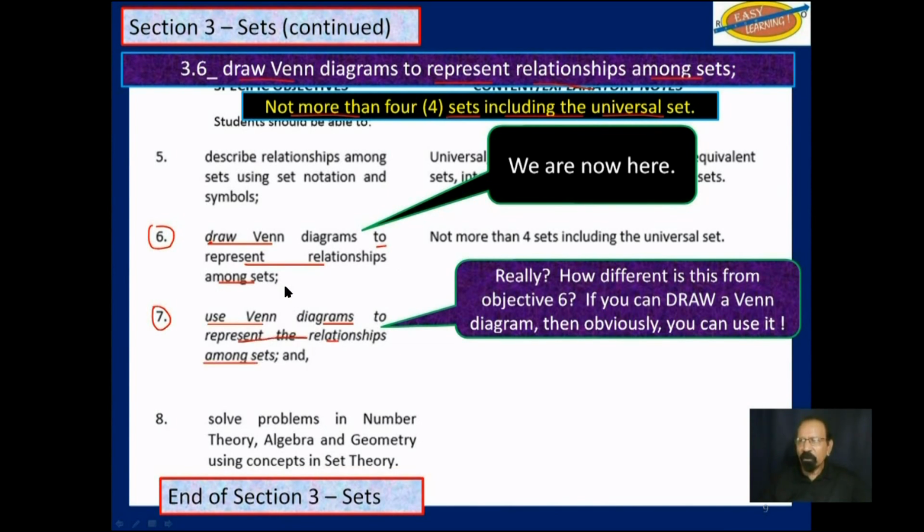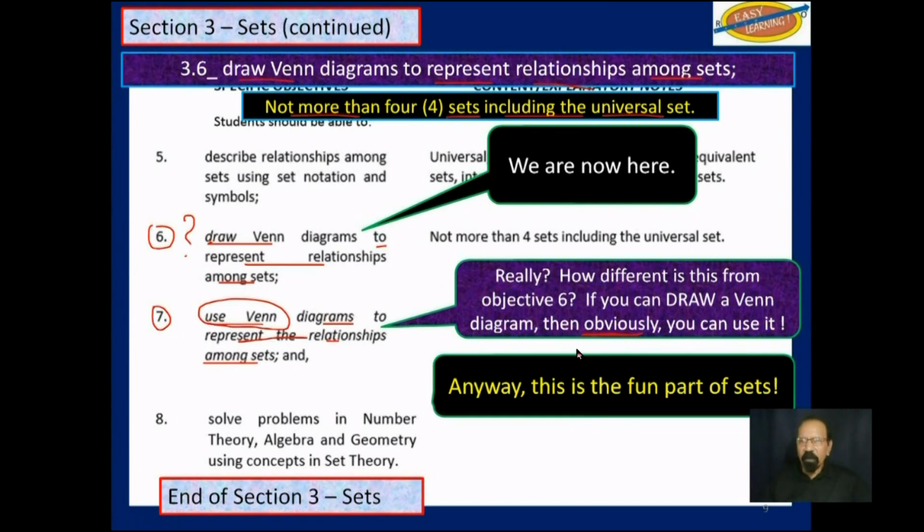So really, if you could draw the Venn diagram to represent relationships among sets, one would think that it's quite obvious that you should be able to use such Venn diagrams. Anyway, this is the fun part of sets where we're allowed to draw those Venn diagrams.